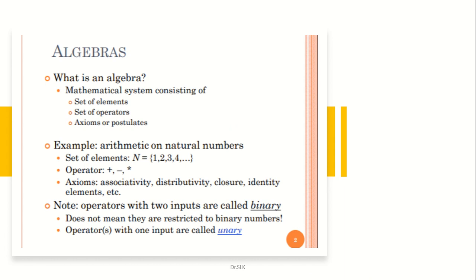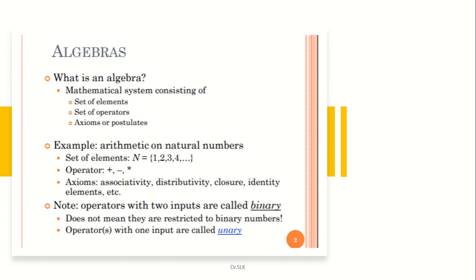It's a mathematical system consisting of a set of elements, a set of operators, and axioms or postulates. Axioms or postulates mean statements given by a person or a group of people who founded or listed the terms. Example: arithmetic on natural numbers. The set of elements, the natural numbers, N, starts from 1 and extends up to n numbers: 1, 2, 3, 4 and so on.